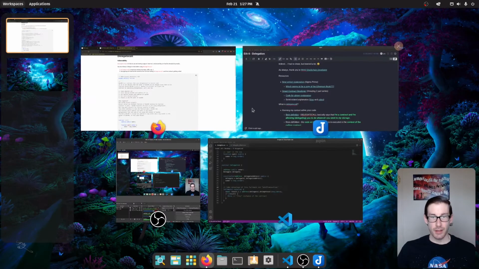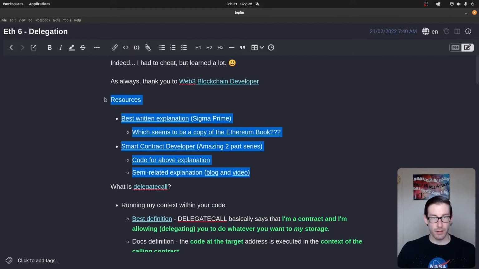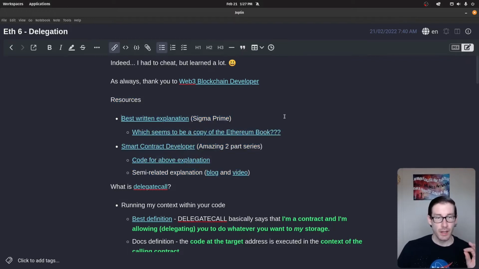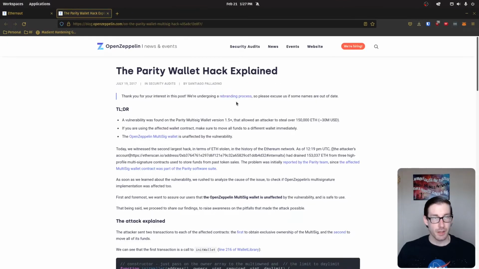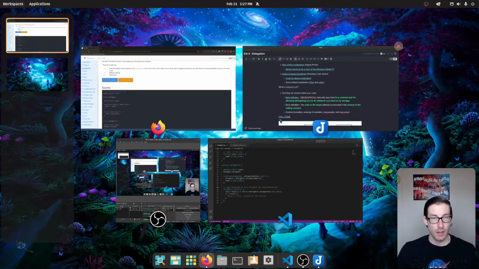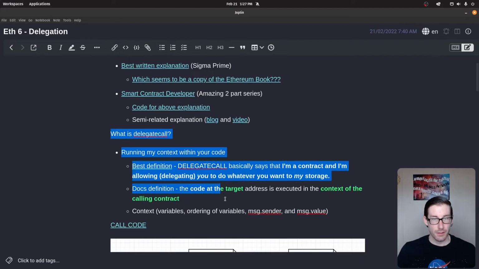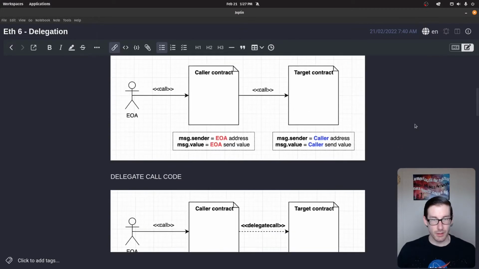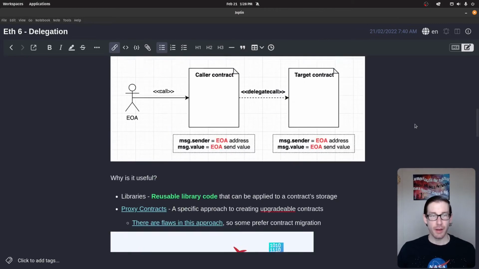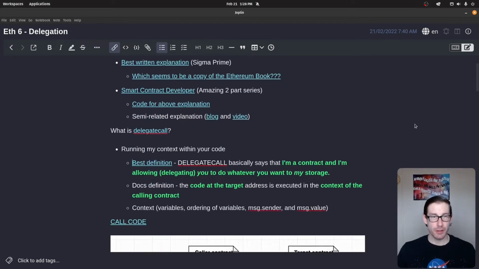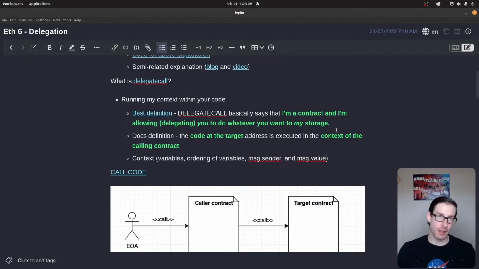And with that being said, those are the main resources I wanted to share in relation to this specific attack. Now, let's get into the details. And if I close some stuff, we have some stuff around delegate call. So let me think through how I want to explain this. All right, I'm going to explain my notes before I explain the code, because I feel like if you understand what delegate call is, it's going to make the explanation of the code more intuitive for you.